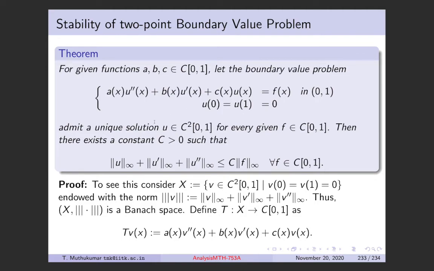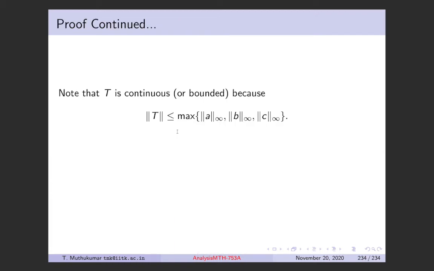And we are given that there is a unique solution to this problem, which means if I take any F here, there is a unique U such that TU is equal to F. This basically tells you that T is surjective and injective.